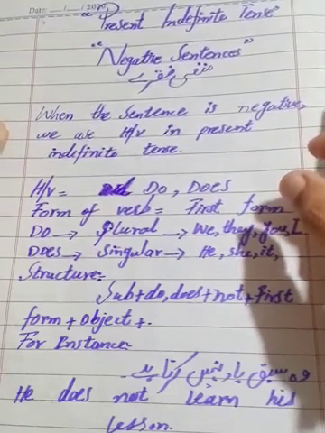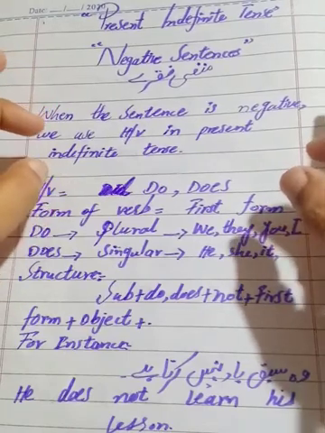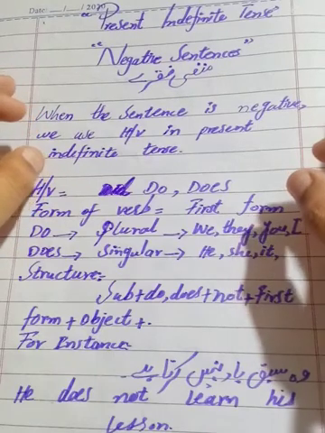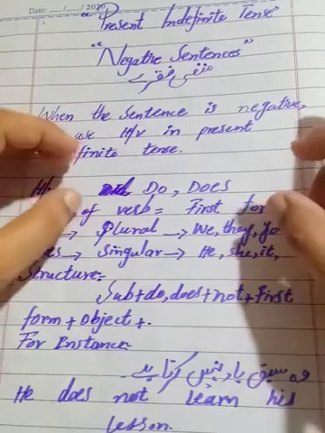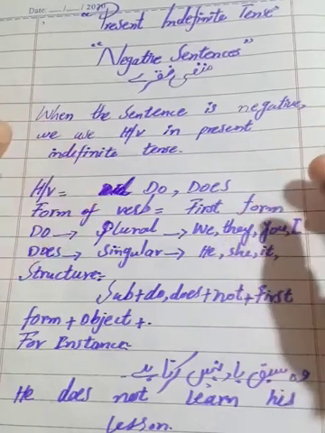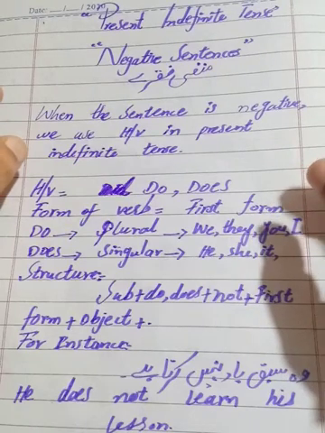I told you which things we will use in simple sentences. Students, this tense is totally different from other sentences.